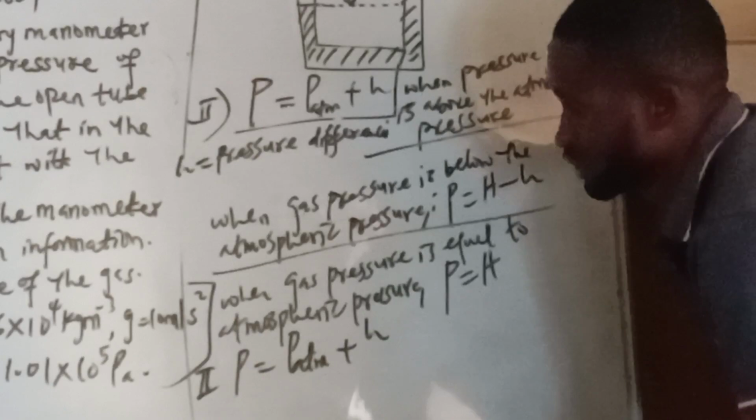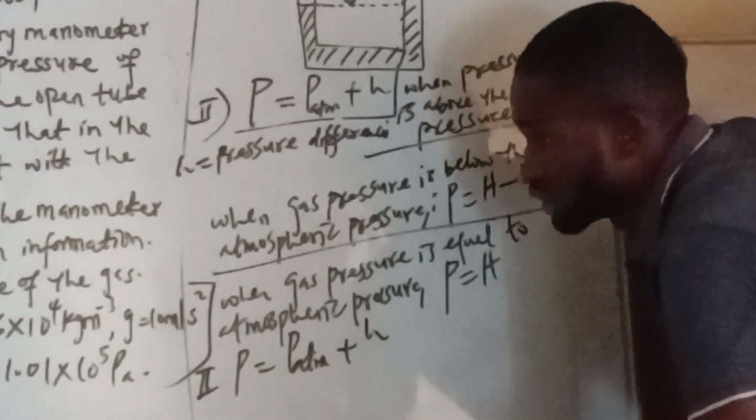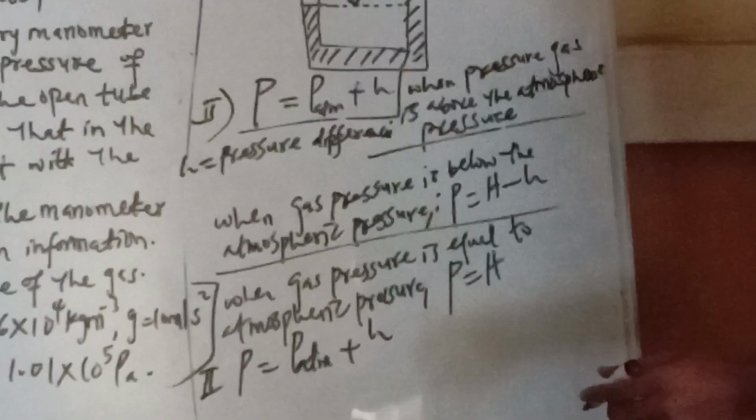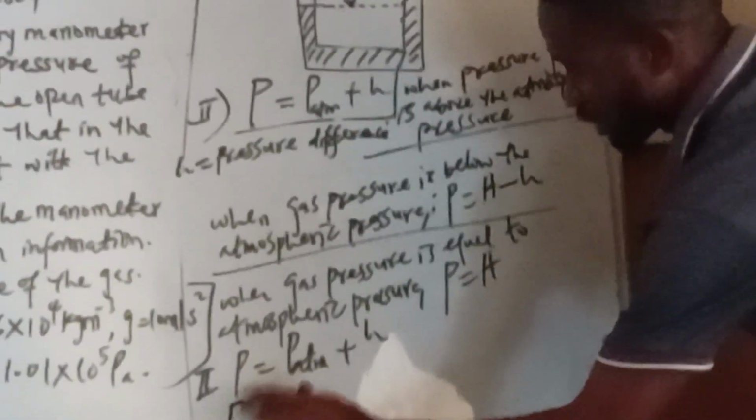Okay, sorry, let me bring the parameters first. So, pressure is equal to P ATM plus the pressure difference, which is rho